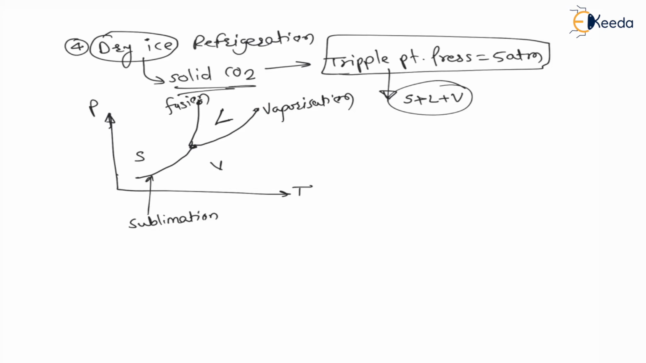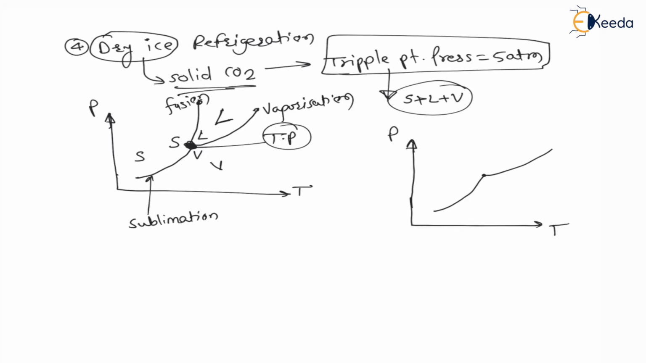And whenever this sublimation line, fusion line and vaporization line meet each other, then the point is called the triple point, where the substance exists in solid, liquid as well as vapor state, right? That means the substance exists in all the three phases. And for dry ice, this triple point pressure is 5 atmosphere. Let us understand this dry ice pressure versus temperature diagram: sublimation line, vaporization line and fusion line, and this triple point pressure is 5 atmosphere.